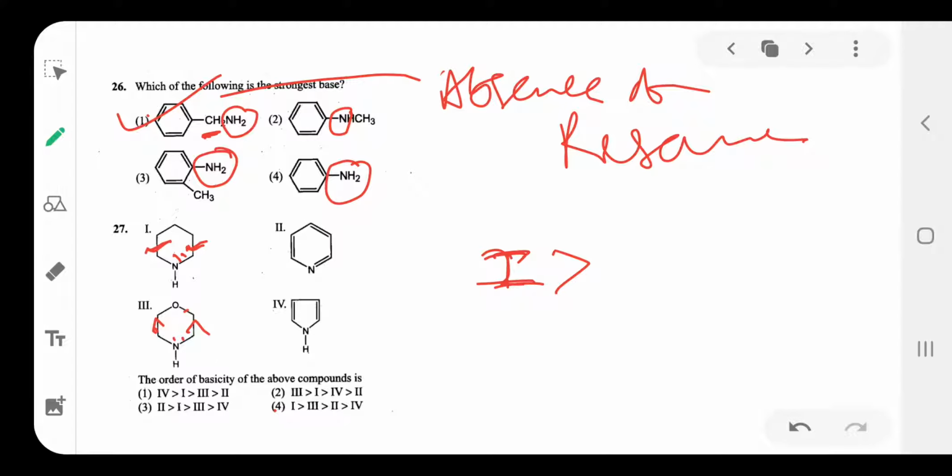In the third one the lone pair is present, but the withdrawing oxygen makes it less basic.